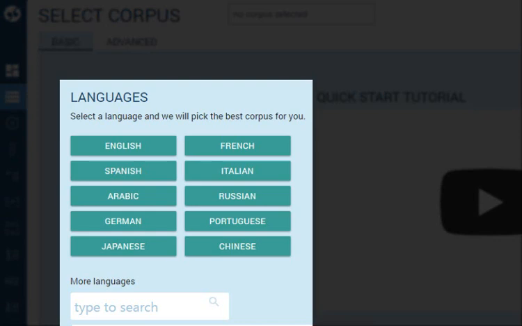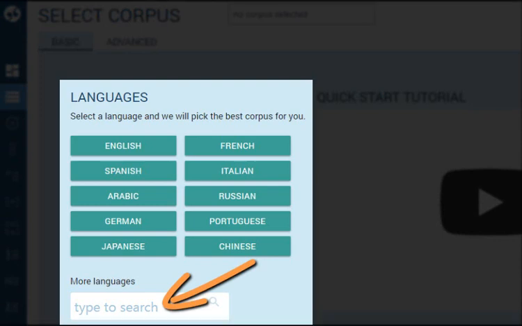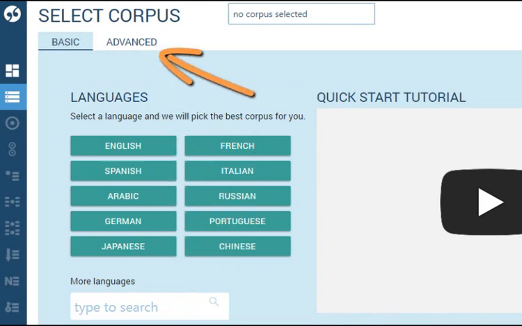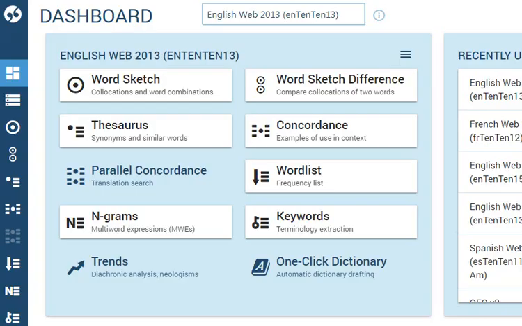To select a language, click it. Sketch Engine will pick the best corpus for you. More languages can be selected by typing the English name of the language in the search box here. To select a specific corpus, use the Advanced tab or the corpus selector at the top. The information you need will be generated automatically from the selected corpus.